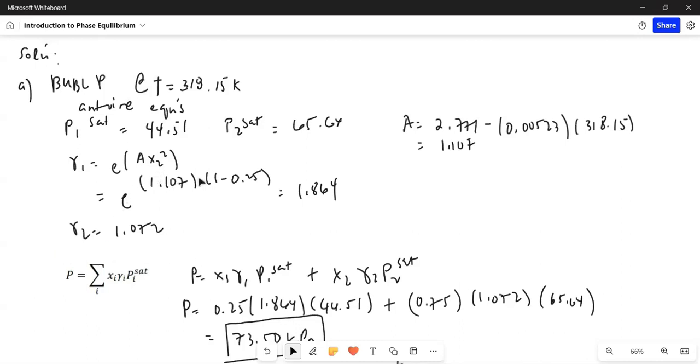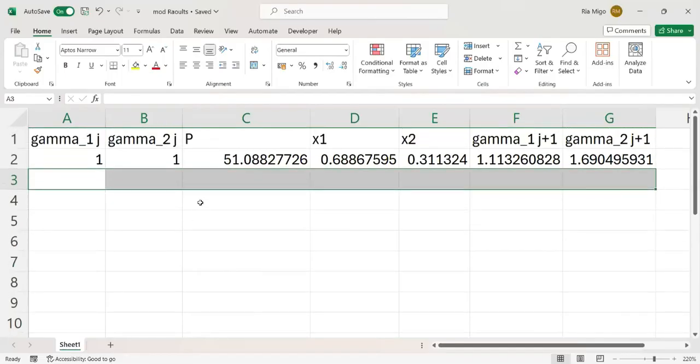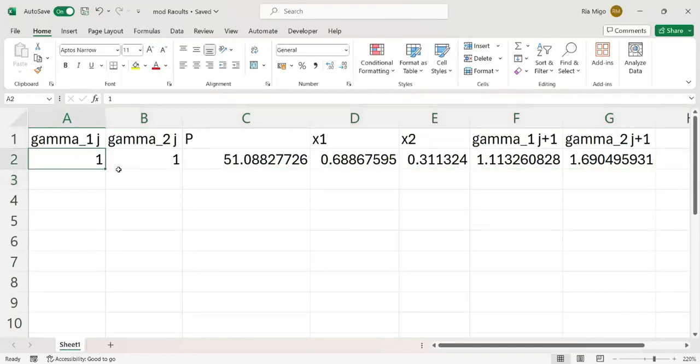By the way, this should be squared. I just forgot the square symbol. Alright, so let's show the Excel file for the iteration. So this is for letter B, dew P. So the first step is, let me go back.